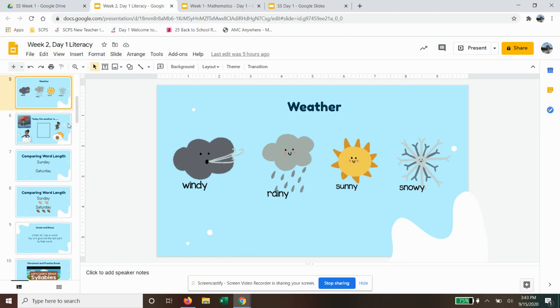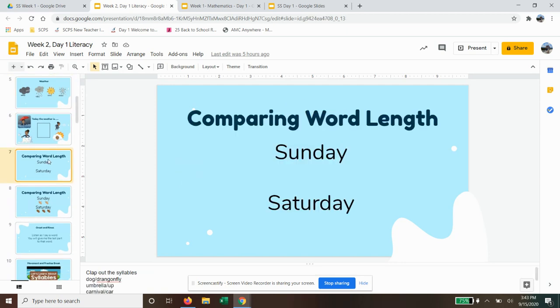And then we talked about word length. So the students clapped Sunday and figured out that Sunday is two syllables. And then the students clapped out Saturday and found out that Saturday had three syllables.